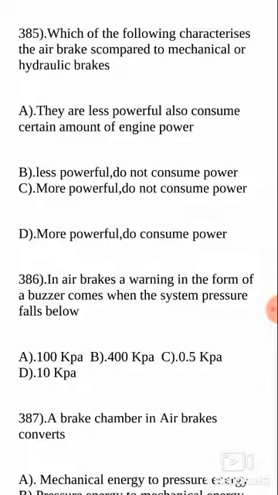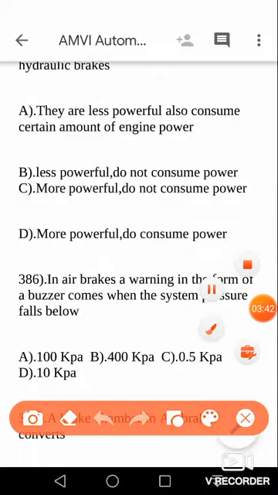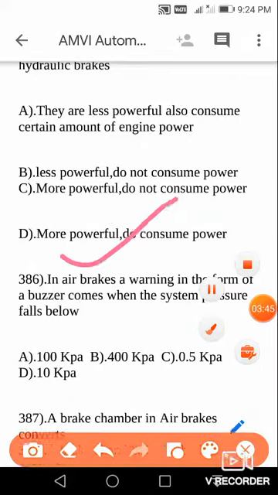You see in certain types of vehicles, four wheelers, on the back side something is written like this, that air brakes are being used. That means they are very powerful actually. They are more powerful than mechanical or hydraulic brakes, but consume a certain amount of engine power. This is the only disadvantage, but they are more powerful. If you want to stop the vehicle within a few meters, definitely we are going to use air brakes. That is the advantage of using air brakes. The last option is the answer.